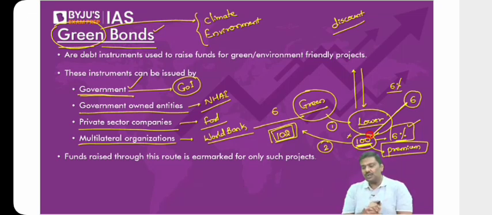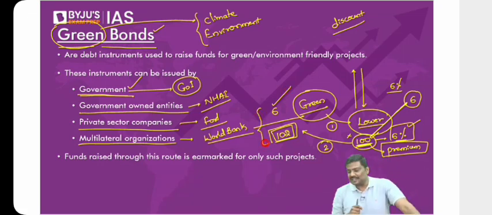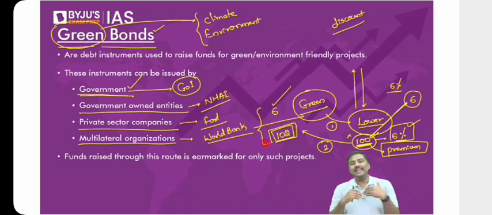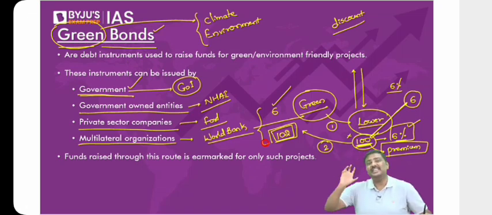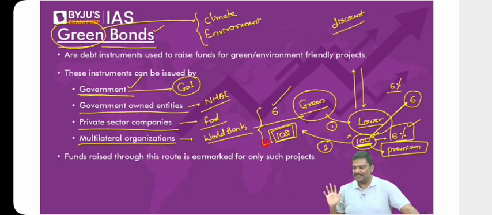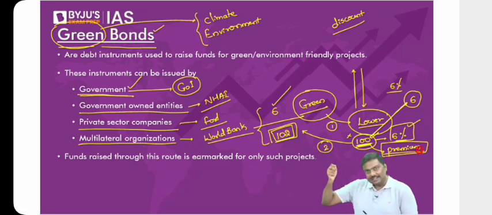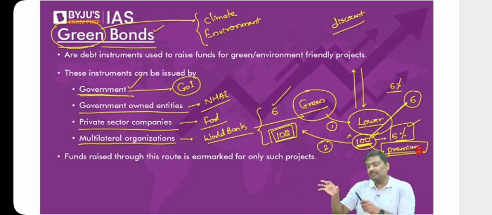Now, if you have issued at 102 and you pay a coupon of 6%, tell me what is the yield rate here? Will the yield rate be less than 6%? Somebody says 8%. Please do the calculation again. Can I say basically the company or the government, whichever has issued it, is not giving 6% returns, they're giving less than 6% returns? So the argument is, remember this, green bonds are issued at a premium so that the burden of payment, in terms of percentage, that is the rate of interest paid by the issuer, will be lower.